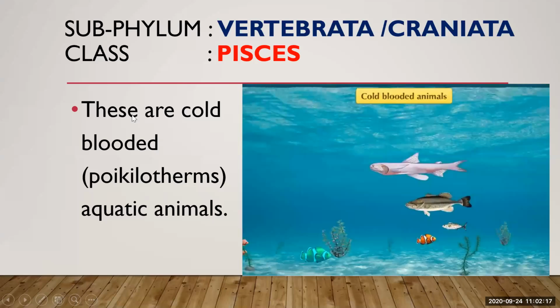So the cold-blooded animals are class Pisces. They are cold-blooded animals and poikilotherms. Poikilo is a Greek word meaning varied, and therms means heat. So all the Pisces are cold-blooded animals, known as poikilotherms or ectotherms.